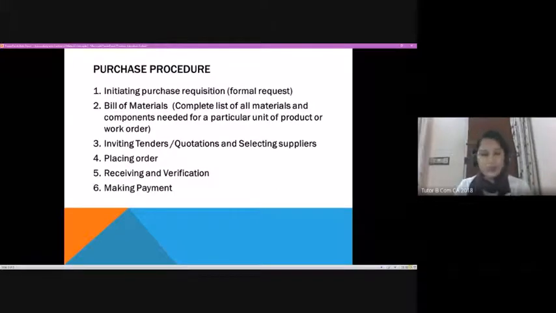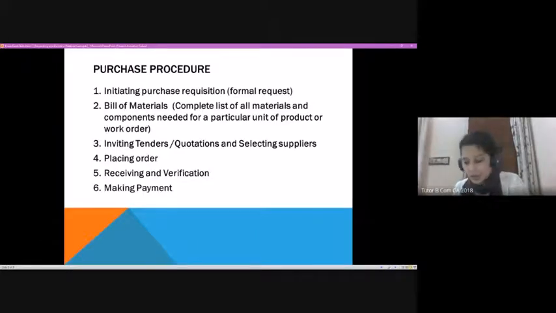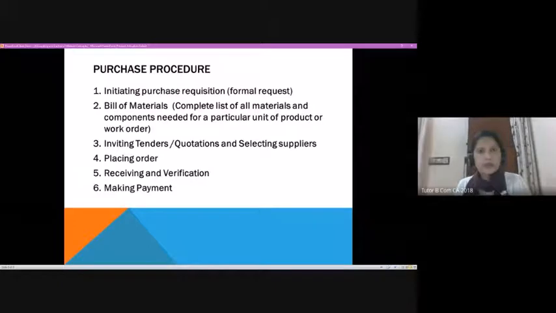That list would be there, and associated with it, they might identify some suppliers also. Suppose there is a request coming up for cloth. They would have a group of suppliers who could be approached for that particular quantity and quality of cloth.